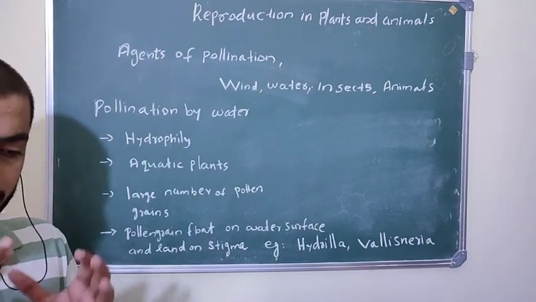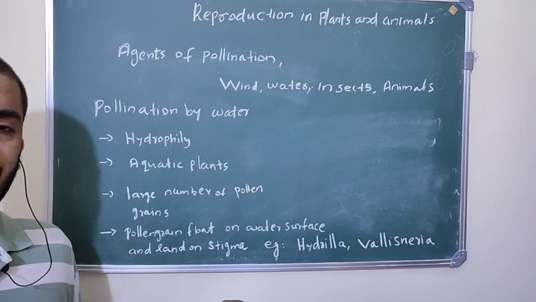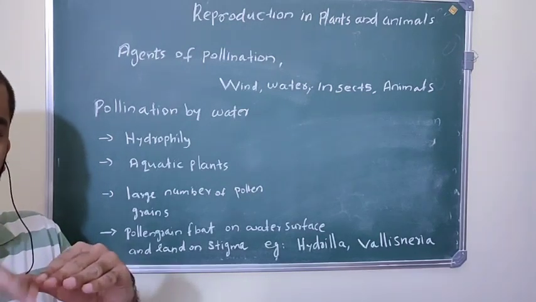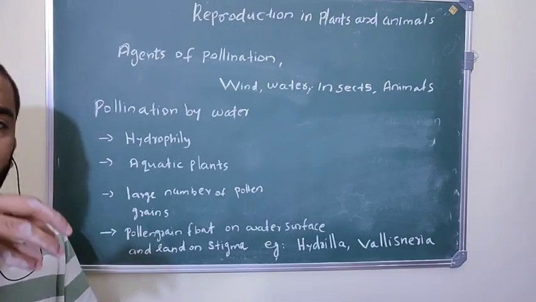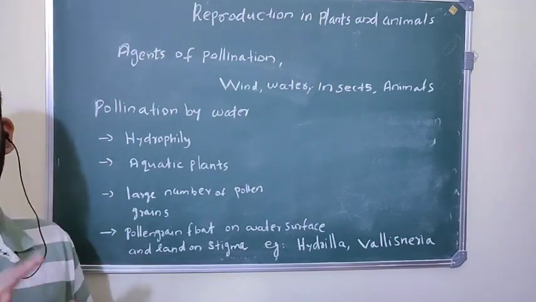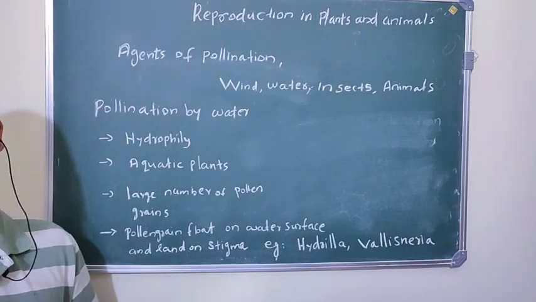Okay, so these aquatic plants produce so many pollen grains, and these pollen grains float on the surface of the water, and finally they stick on the stigma of the female. They land on the stigma of the female flower. Okay, so that type of pollination is called hydrophily.